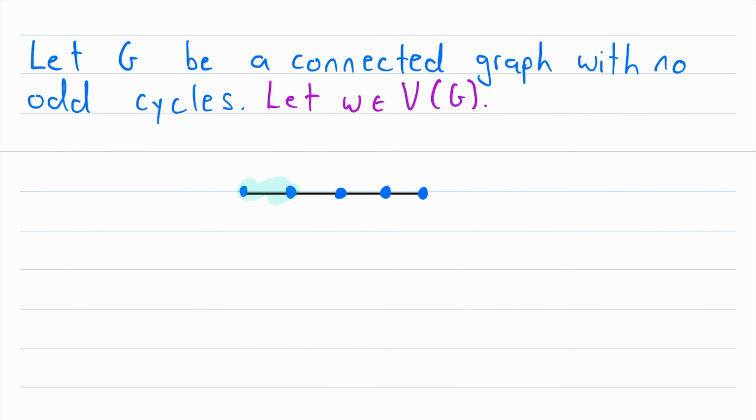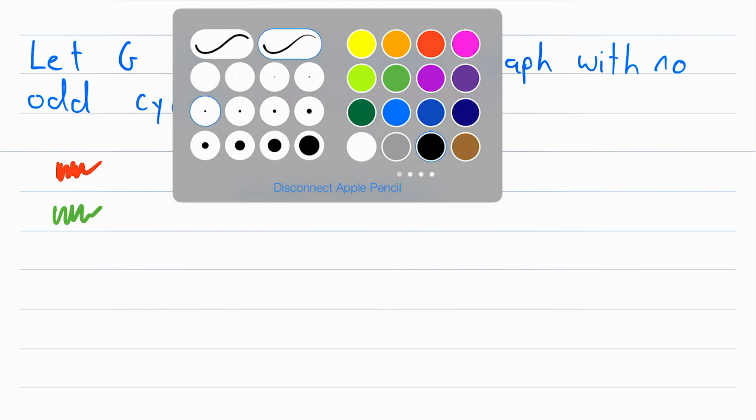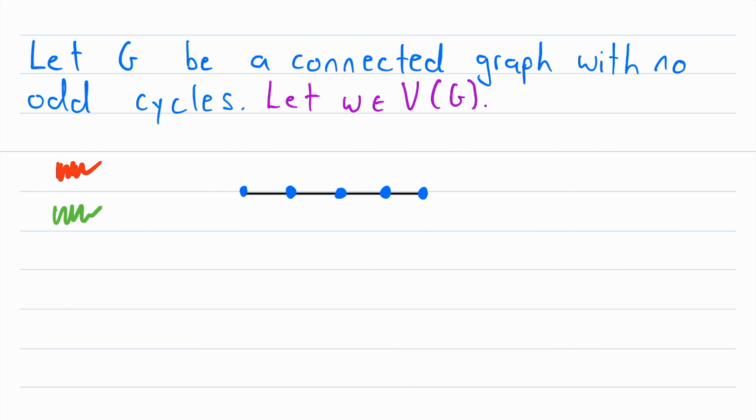This is a connected graph with no odd cycles, just like our graph G. And we're going to try to partition the vertices of this graph into, let's say, a red group and a green group, so that no vertices in the red group are adjacent and no vertices in the green group are adjacent. And that's exactly what we're trying to do with the graph G. So if we can find a method to solve this problem, that same method might work in our proof.